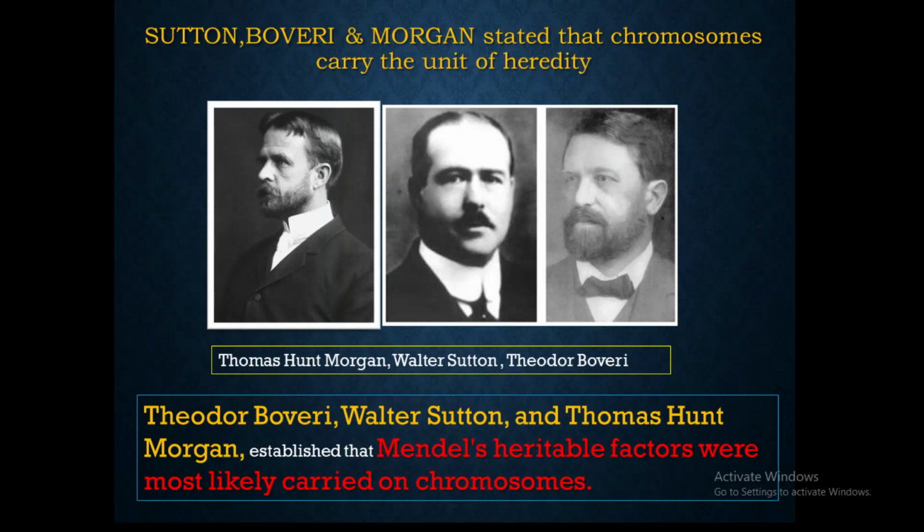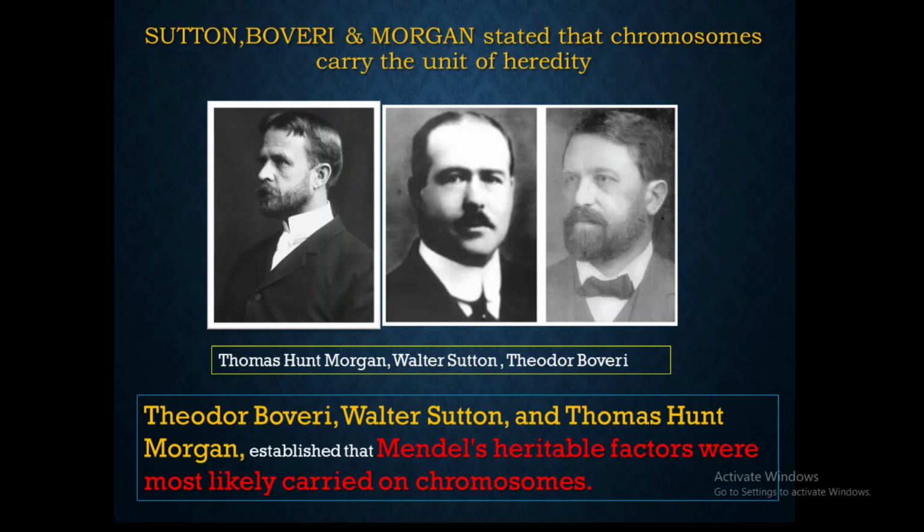This led to the chromosomal theory of inheritance, and then T.H. Morgan supported it with his experiments on the fruit fly Drosophila, where he found that genes are associated on chromosomes. This association of genes on the same chromosome is called linkage.